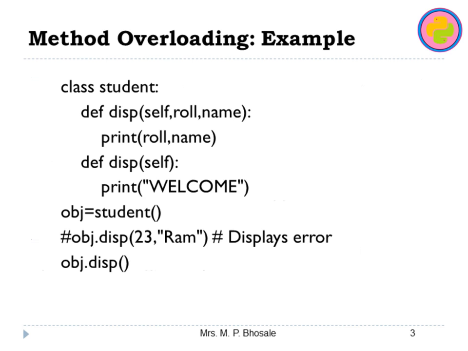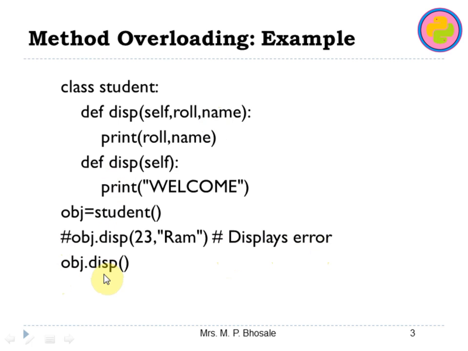So for example, here we have a student class and we have a disp method. The first disp method has two parameters, role and name, and the second has nothing. Here we are printing the role and name, and here we are printing the welcome message. When we create the object of the student class and try to call this disp method with role and name, which is the first method written inside the class, at this time it will give you the error. But if you call the second method, the current or latest or last method, then there will not be an error and it will give you the output.